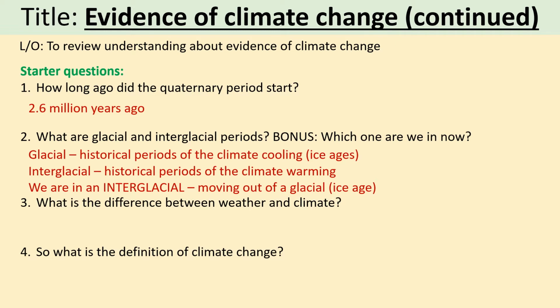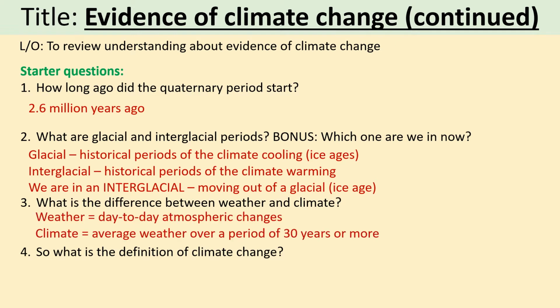Number 3, what's the difference between weather and climate? Weather is the day-to-day atmospheric changes, and climate is average weather over a period of 30 years or more. A helpful way of thinking about it is that the climate is what we expect to get, and the weather is what we actually get.